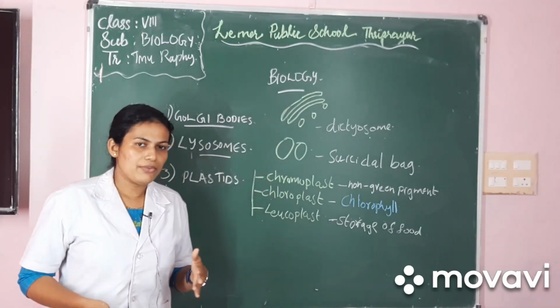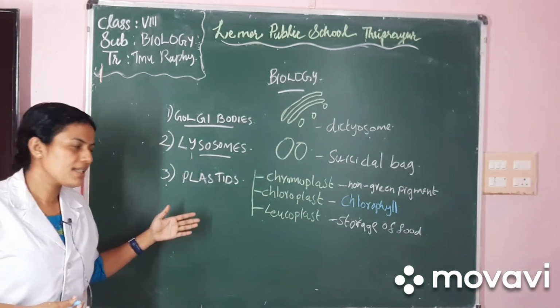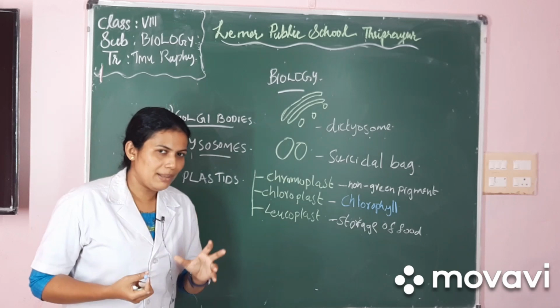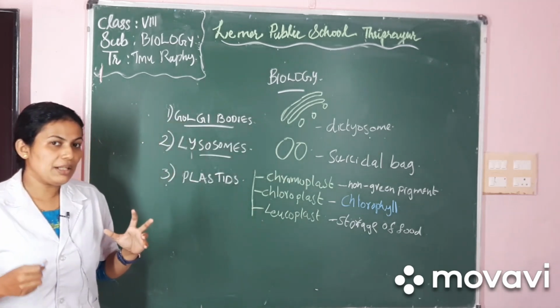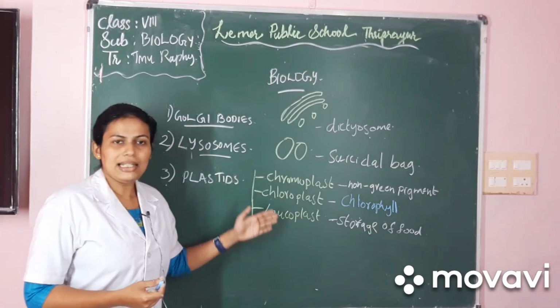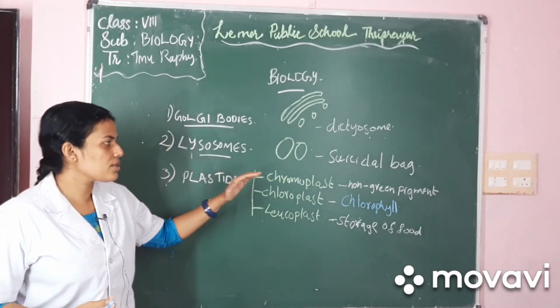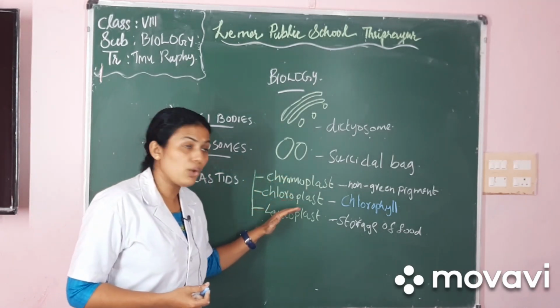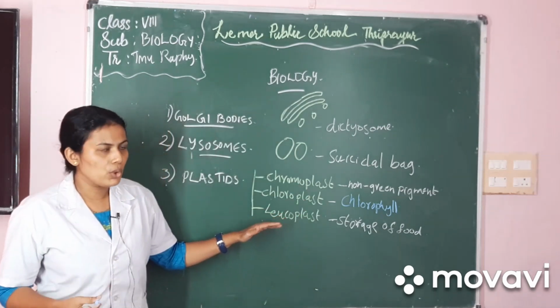So the third type of cell organelles are plastids. Plastids are seen only in plant cells. They contain certain pigments that have specific roles in the plants. There are three types of plastids. The first one is chromoplast, the second one is chloroplast, and the third one is leucoplast.